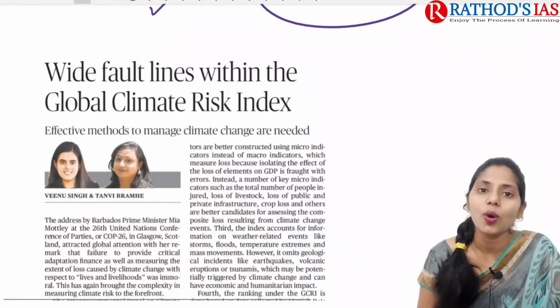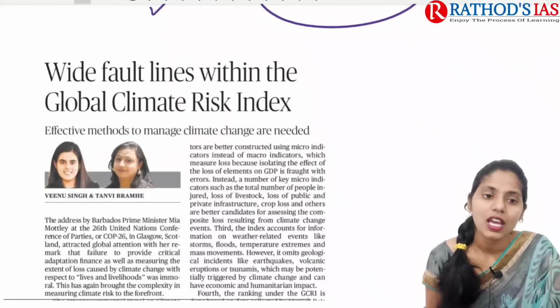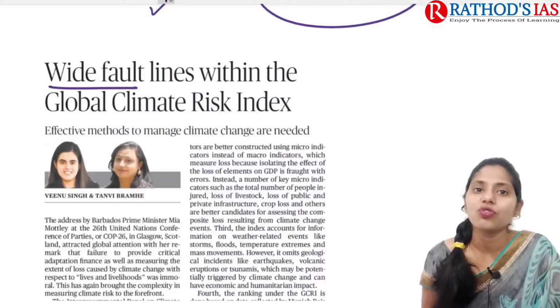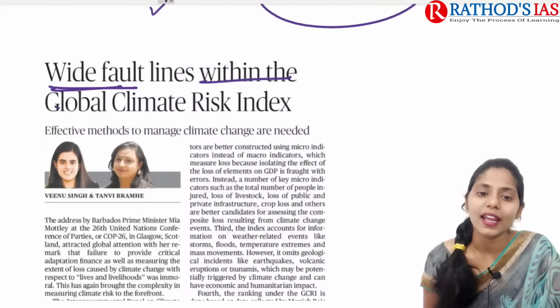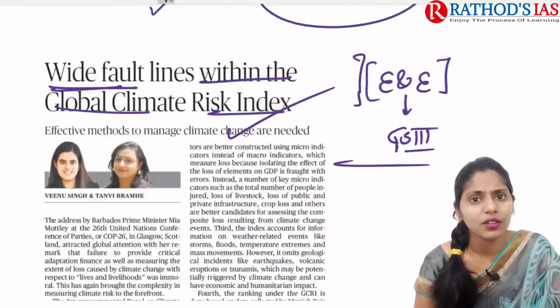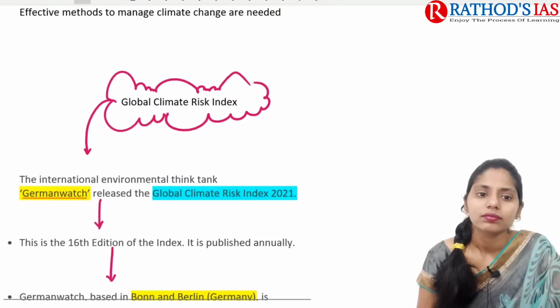It is about the Global Climate Risk Index. The title says, wide fault lines within the Global Climate Risk Index. So this article will be important for Environment and Ecology, which mainly comes under GS paper 3. Now let us talk about this topic in great detail.